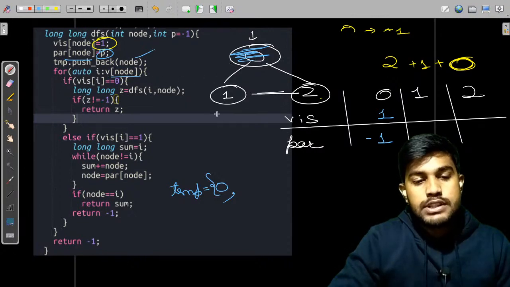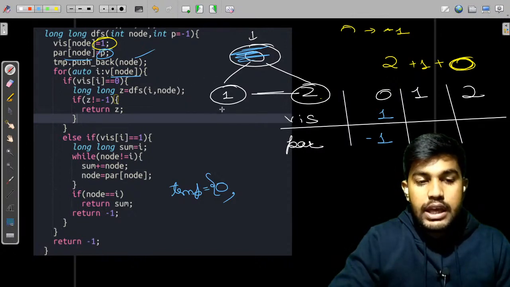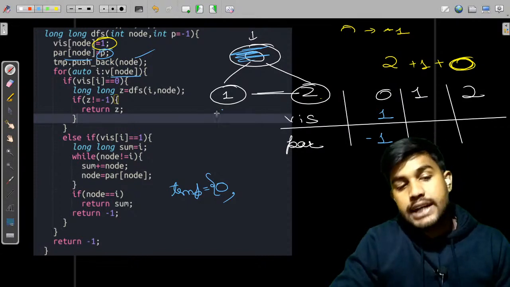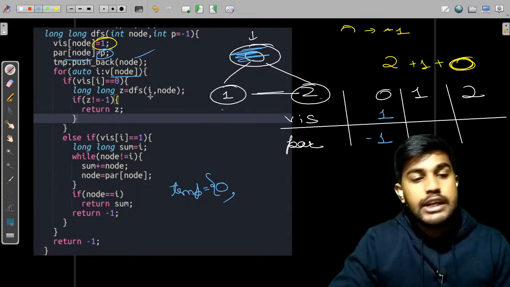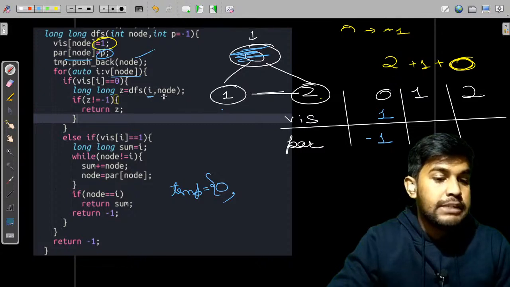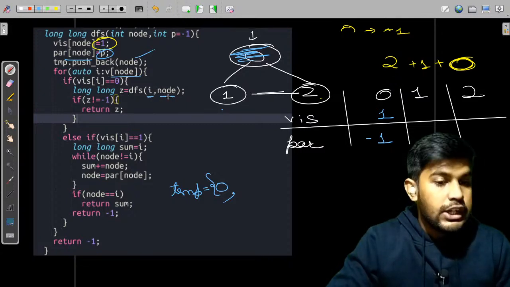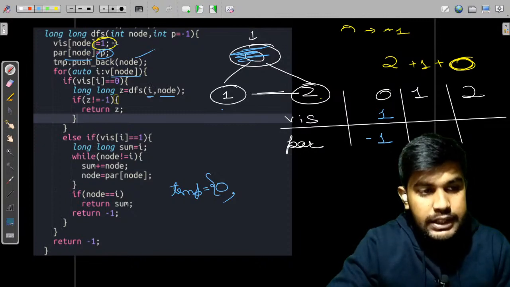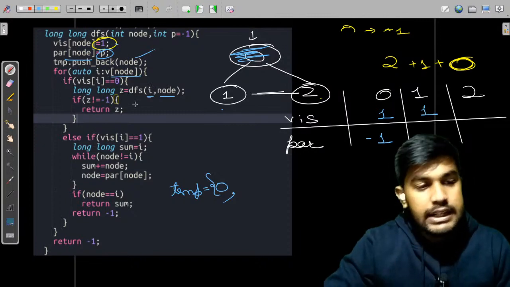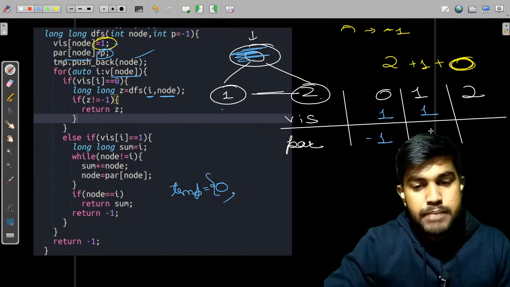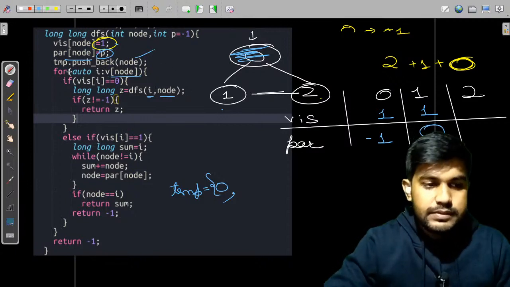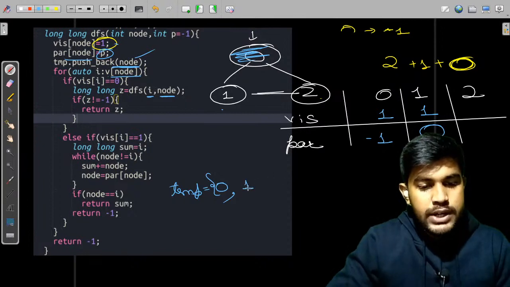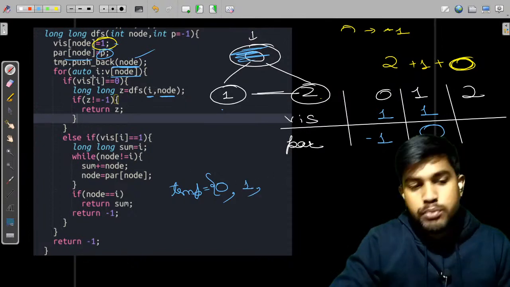The neighbor of this 0 is 1. Is this visited? No, this is not visited. So we would start a DFS from this point, and the parent would be this node only. So if we start a DFS from this point, we would again come to this point. We would mark it visited. Then its parent would be marked as 0. Then we would push 1 to temp and move forward.